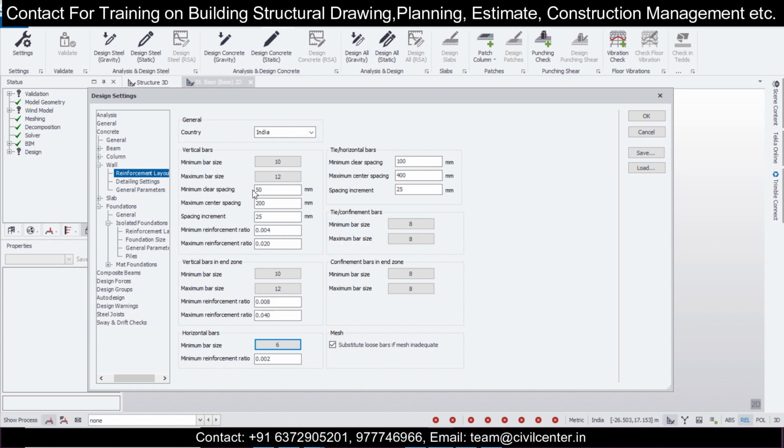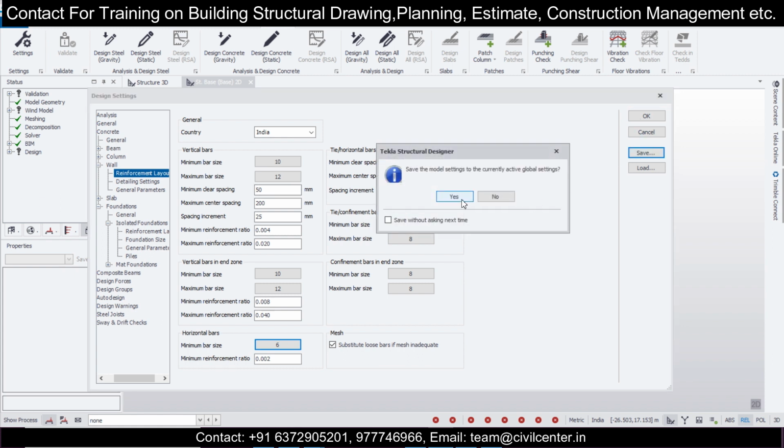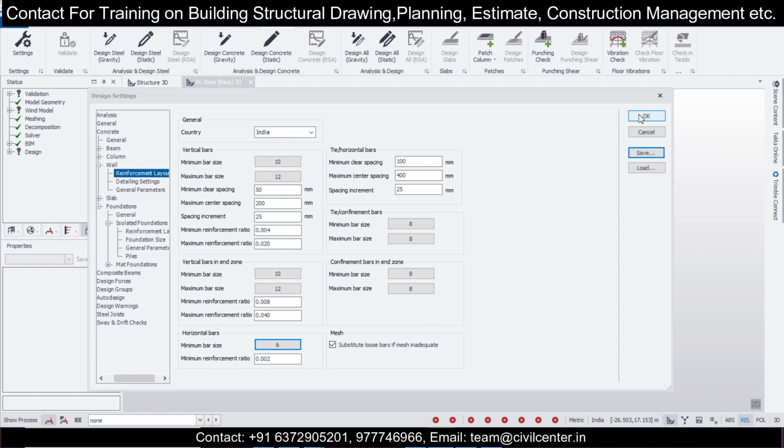Okay, so after we have done these settings, we'll click on OK. I'll click on save. This will be saved for all the projects, and then I'll click on OK.